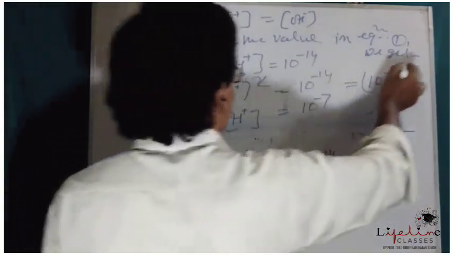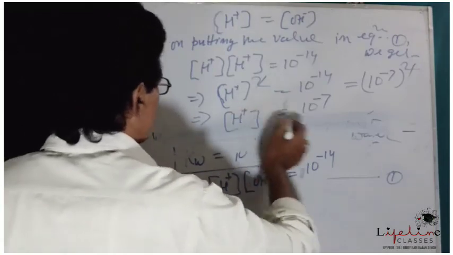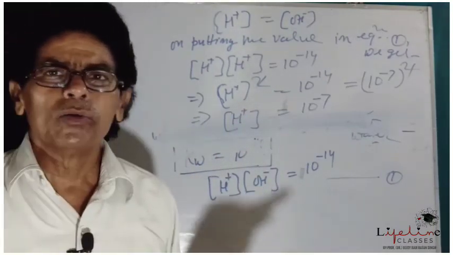So by cancelling the square we get H plus ion. So this is the hydrogen ion concentration.